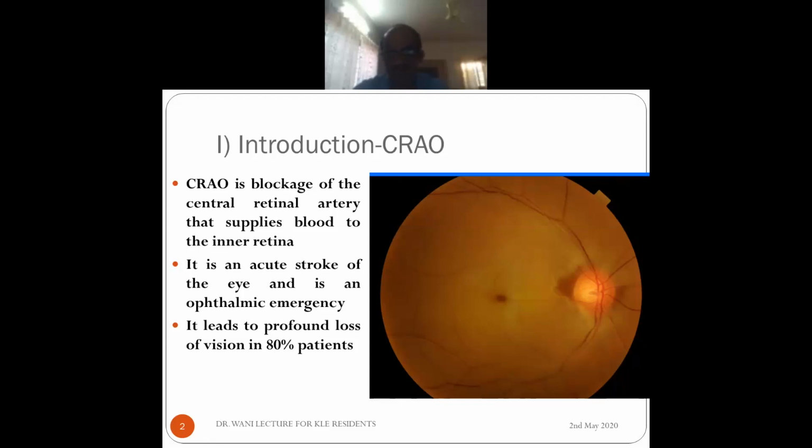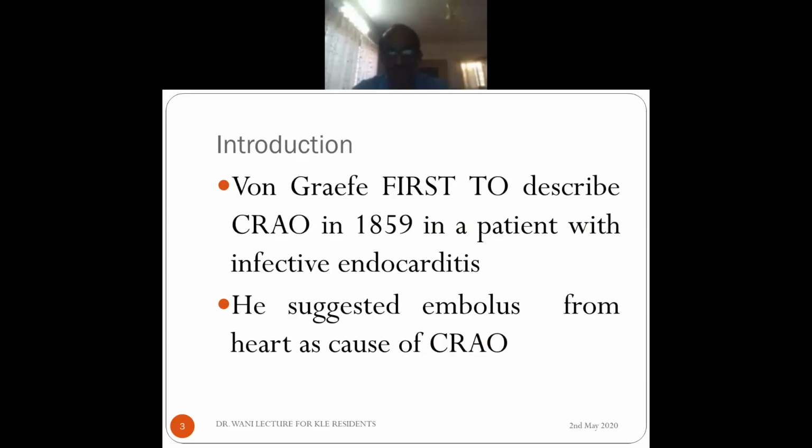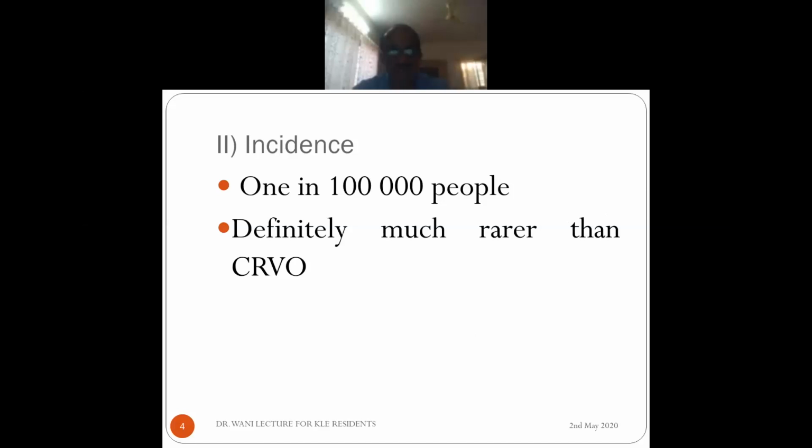And this is a picture of central retinal artery occlusion with a typical cherry red spot and opacification of the posterior retina. Von Graefe was the first to describe it in 1859 in a patient with infective endocarditis, and he very rightly suggested that embolus from the heart was the cause of central retinal artery occlusion. The incidence is much less than CRVO. It affects only 1 in 100,000 people, whereas CRVO, you know, about 3 people among 10,000 are affected.